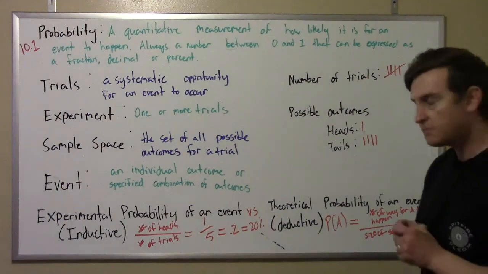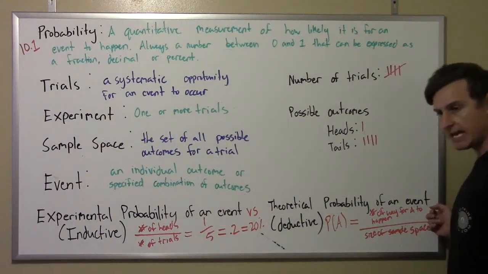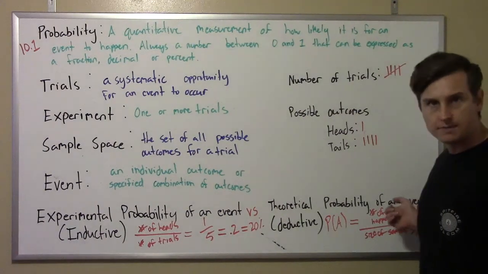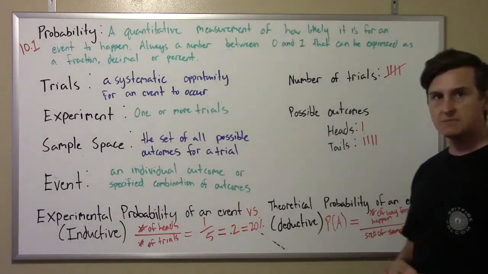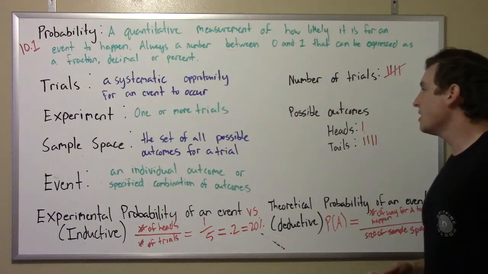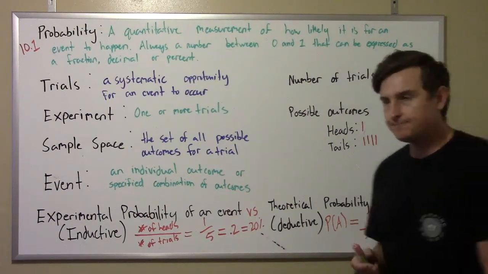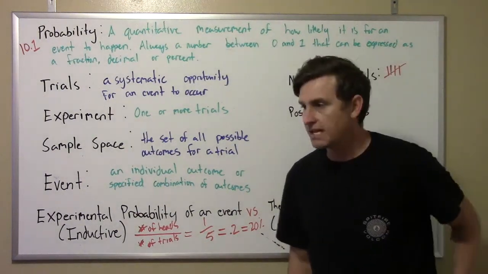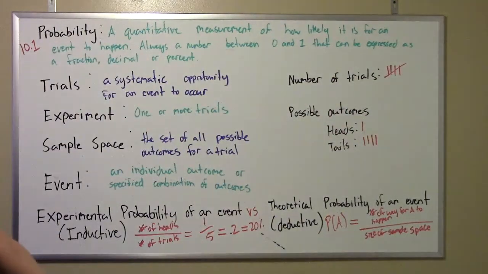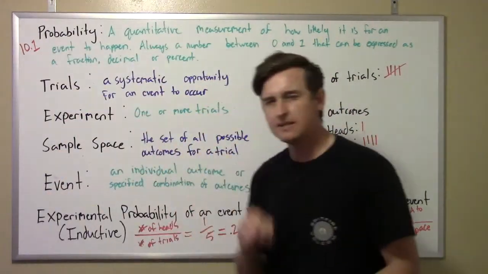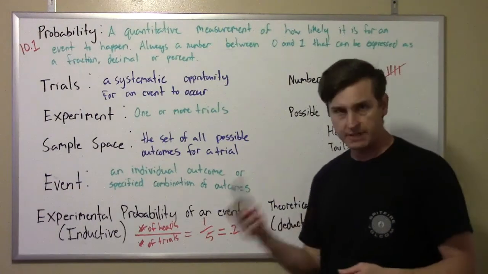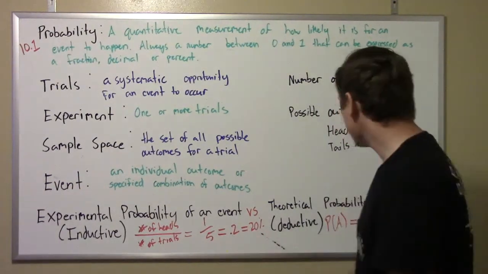Okay. Now in your book, they say, the top part of this, they say the number of outcomes in A. What that means is basically how many ways are there to happen. So in this case with the coin, there's not more than one way to get a heads. There's only one way, because it's either heads or tails. Okay, so that's kind of strange. But when we talk about cards and dice later, that will make more sense.